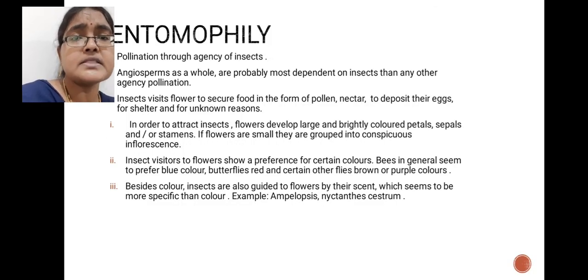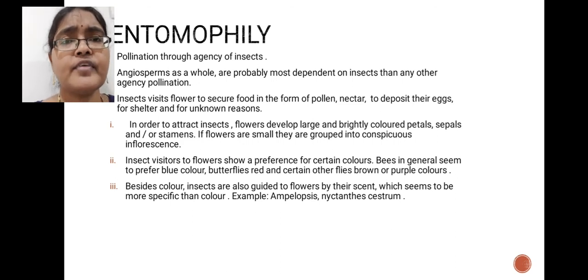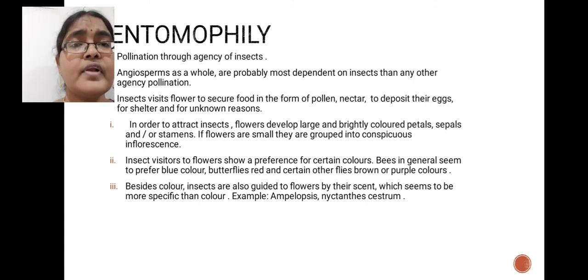Entomophily. Entomophily means pollination occurs with the help of insects. Various types of insects help in the pollination process: beetles, bees, butterflies, moths. That type of pollination is called entomophily. Here these entomophilous plants show some structural specialities. They produce large sized, bright colored flowers to attract insects.